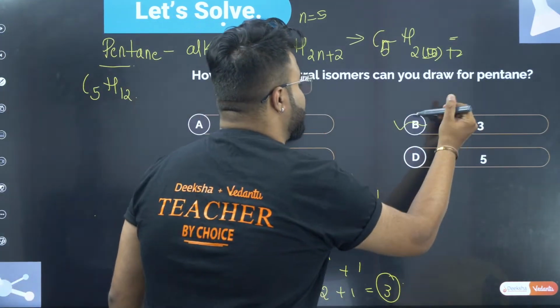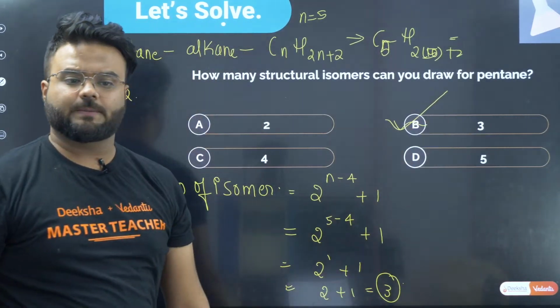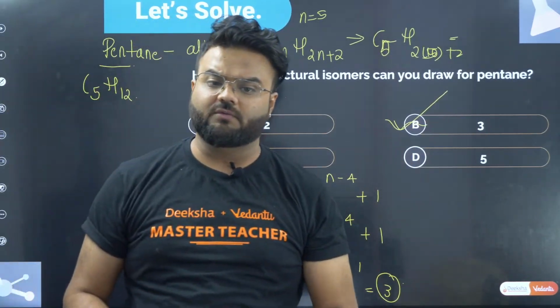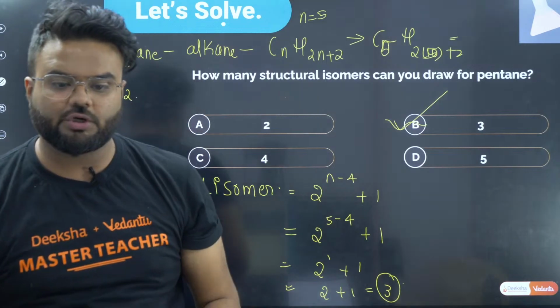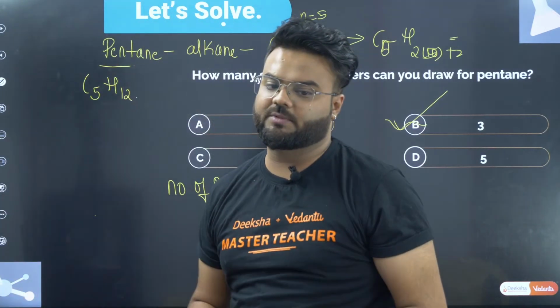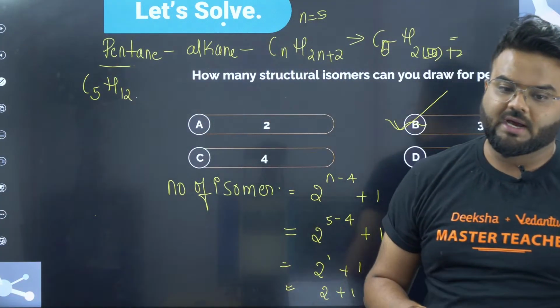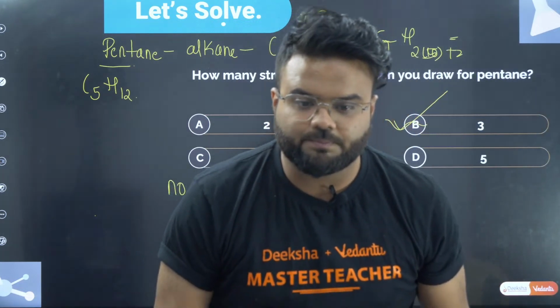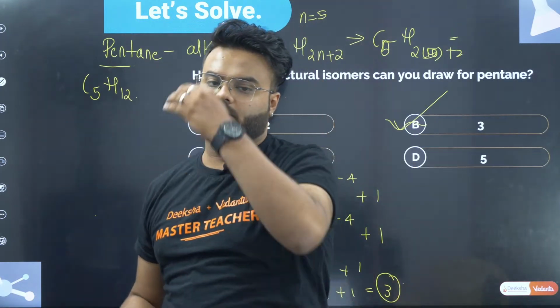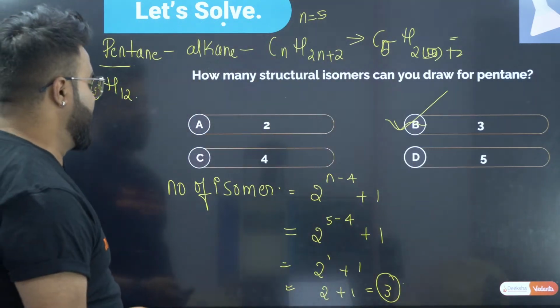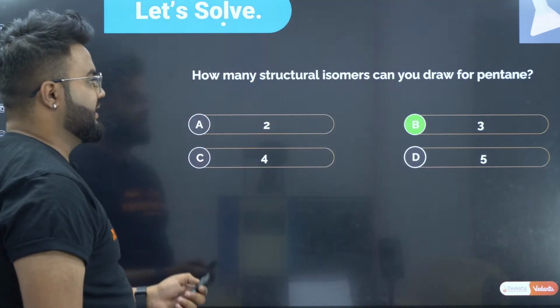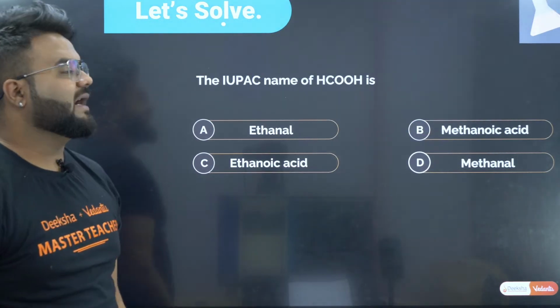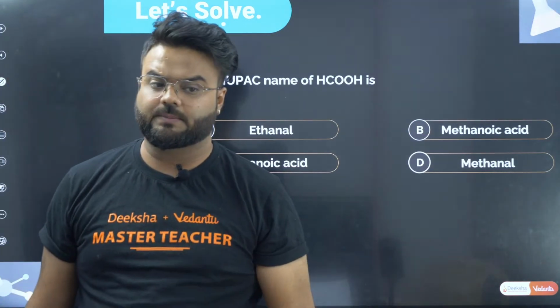Clear guys? Very good Sumukh, very good Gautami, very good Vaishnavi, Harshvardhan, and others. Okay, now coming to the next question, the IUPAC name of this.